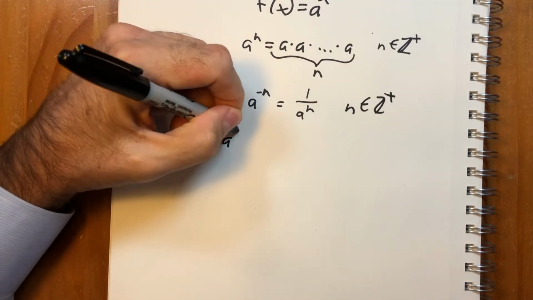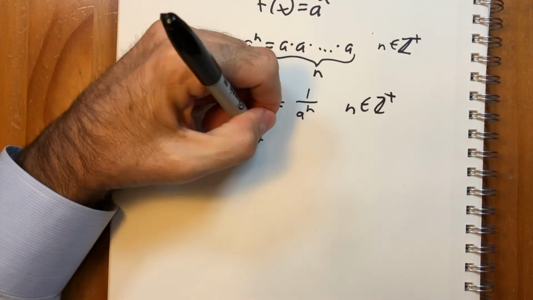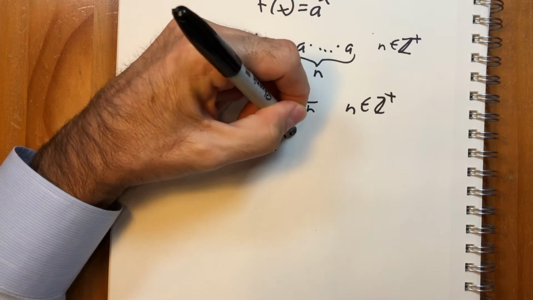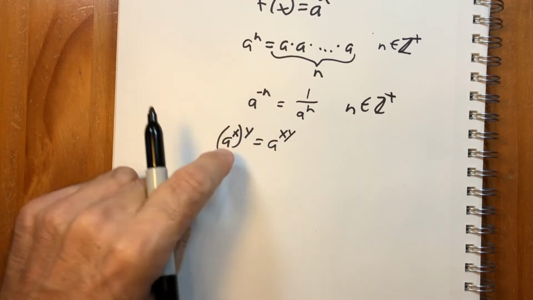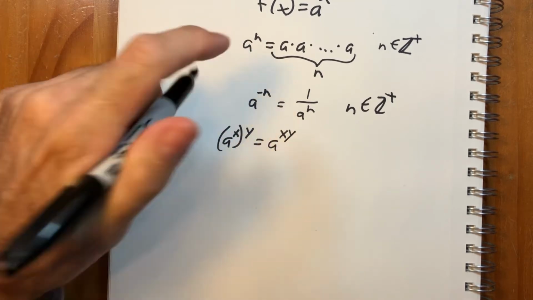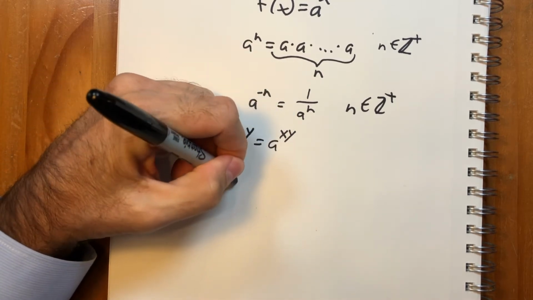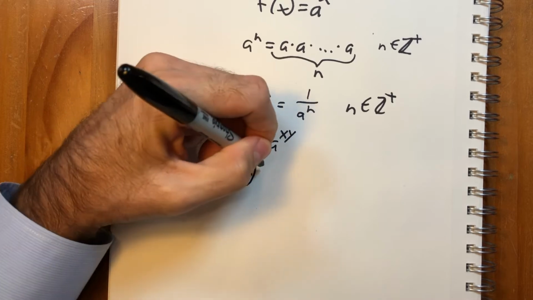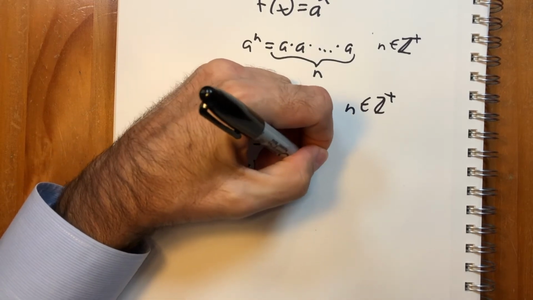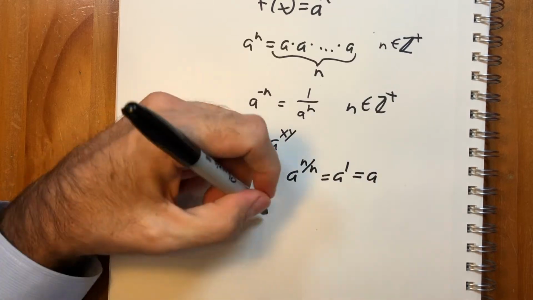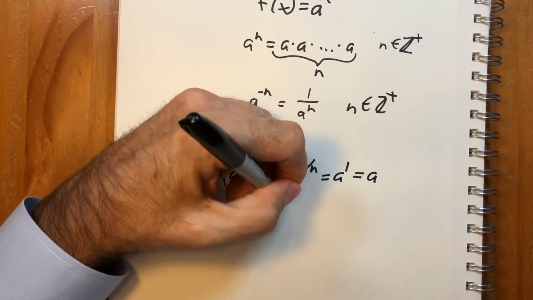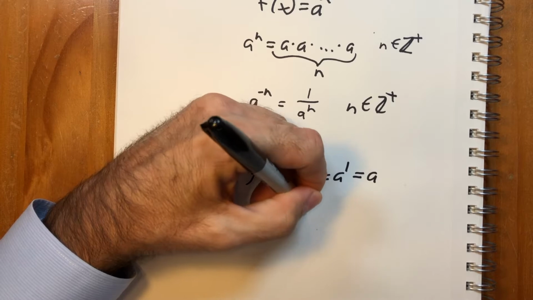Since a to the x raised to the y equals a raised to the x times y, we can see that if x is the inverse of a positive integer, then we'll be able to put these together, so that if a raised to the 1 over n is raised to the n, that means a to the n over n, which is a to the 1, which is a. So in other words, a to the 1 over n equals the nth root of a.